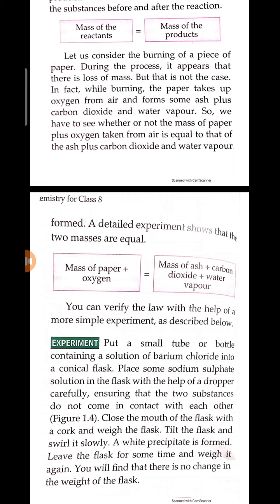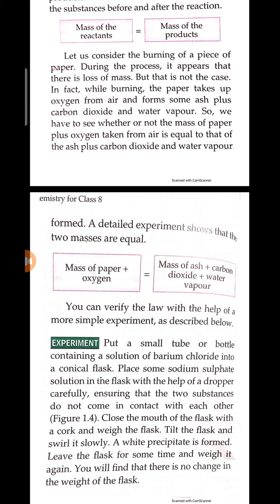When we add the mass of the paper and oxygen, and the mass of the ash, carbon dioxide and water vapor, they both remain the same.